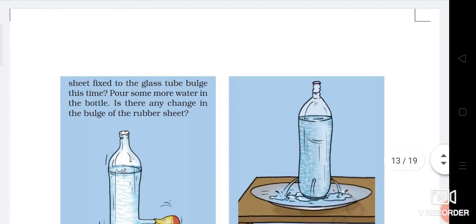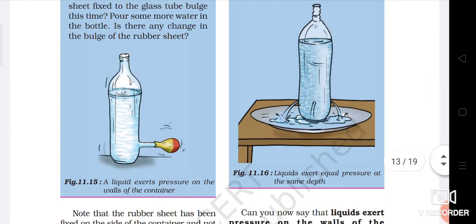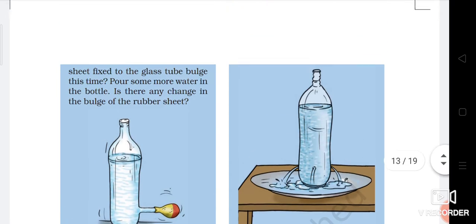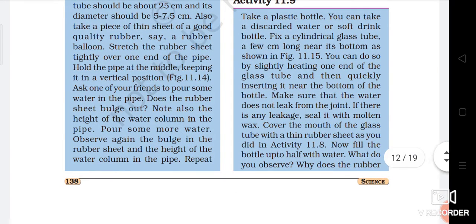Next activity, let's understand. Take a plastic water bottle, a discarded water or soft drinks bottle.